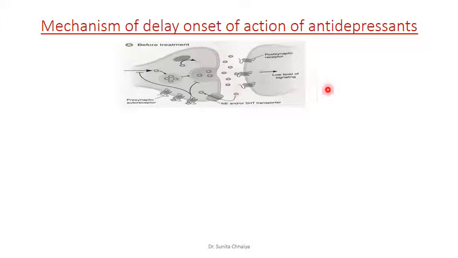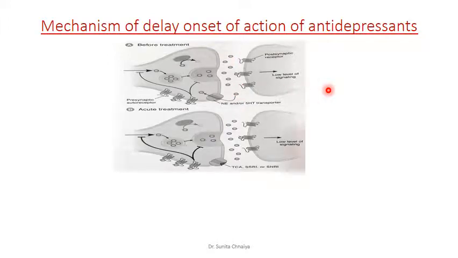That is before treatment. Now, after we start acute treatment, within a short-term use of antidepressant drugs, there is an increased release of neurotransmitter at the synaptic level. Here you can see there is more release of neurotransmitter. If more neurotransmitters are released, this causes more stimulation of the autoreceptors, and there is a stronger inhibitory feedback on the release as well as the synthesis of neurotransmitter.